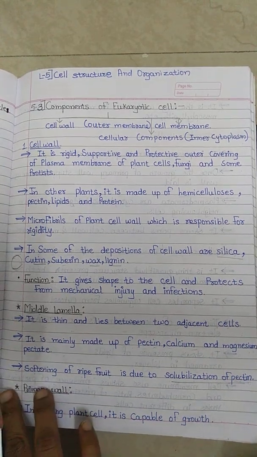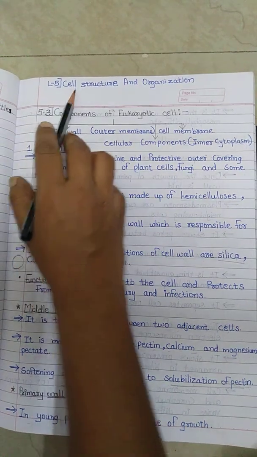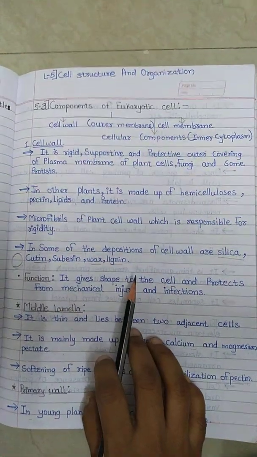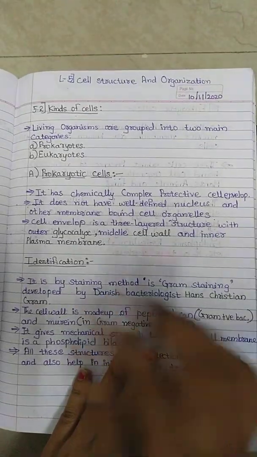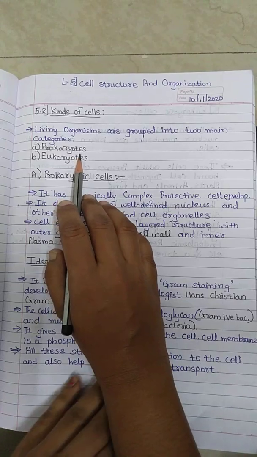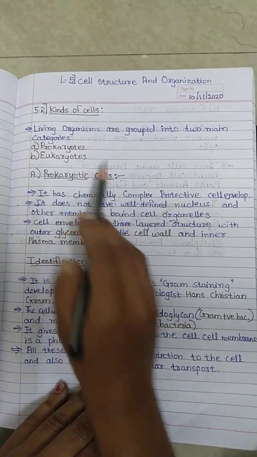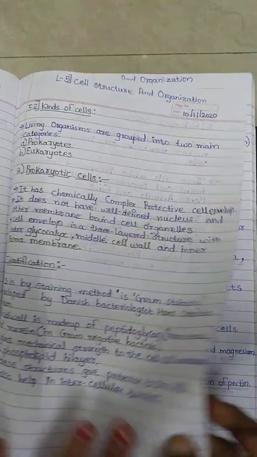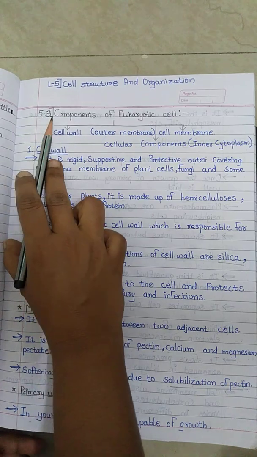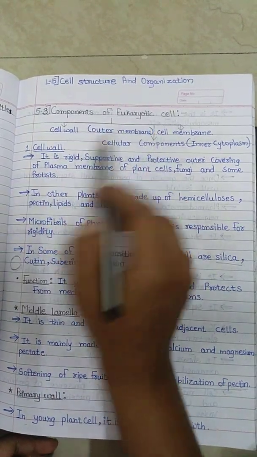Hello students, today we are starting with lesson number 5, cell structure and organization. During the last lecture, we studied the kinds of cells, in which we studied the prokaryotic cell and the eukaryotic cell. Let us start with the new topic 5.3, components of eukaryotic cell.